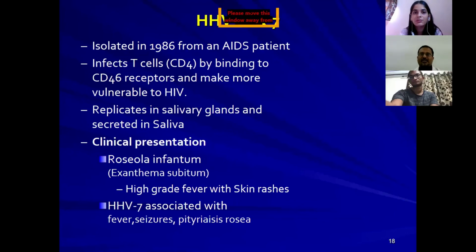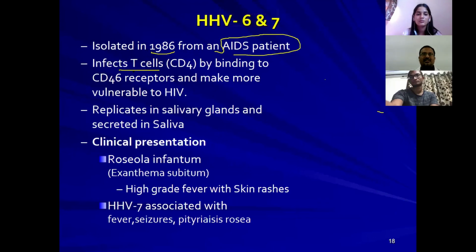And next one is human herpes virus 6 and 7. Human herpes virus 6 and 7 were first isolated in 1986 from an AIDS patient.